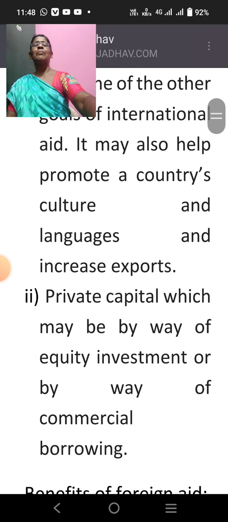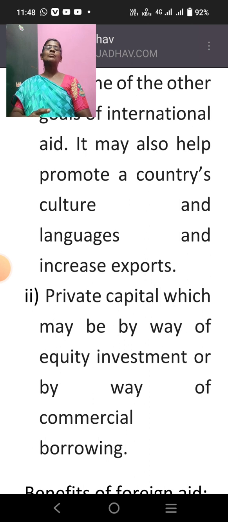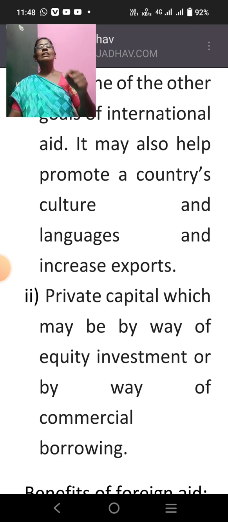See, with private capital they do not give any grant or any loan, but these people also provide us foreign exchange. How? Private capital may come by way of equity investment or by way of commercial borrowings. What does that mean?